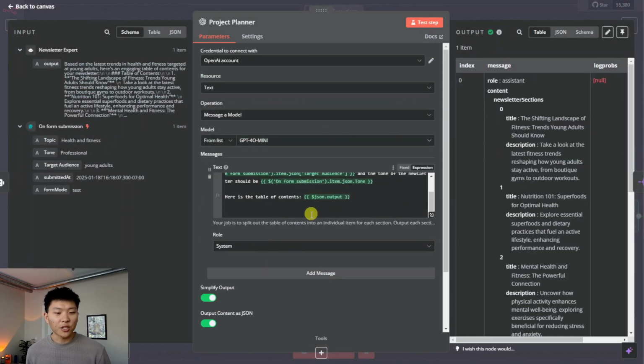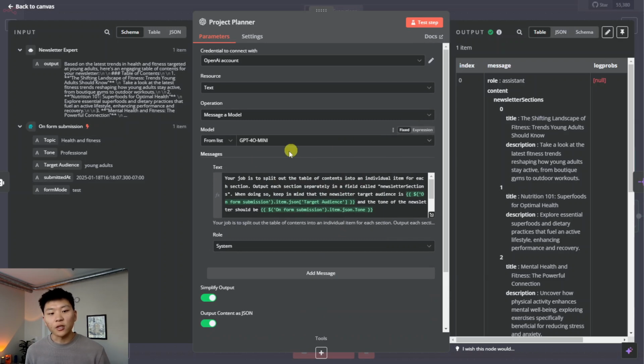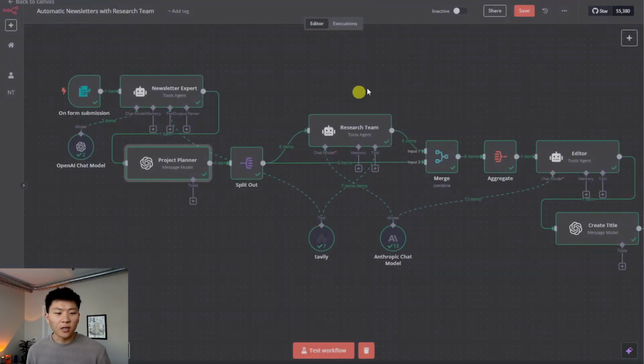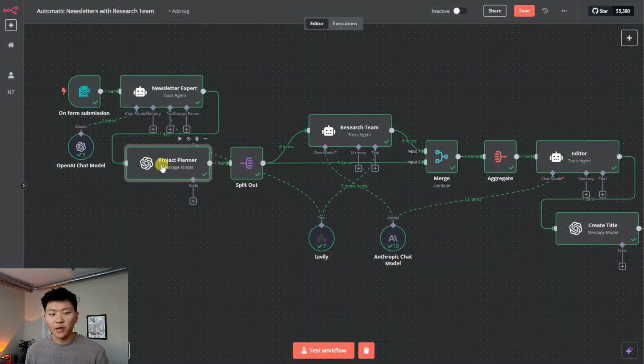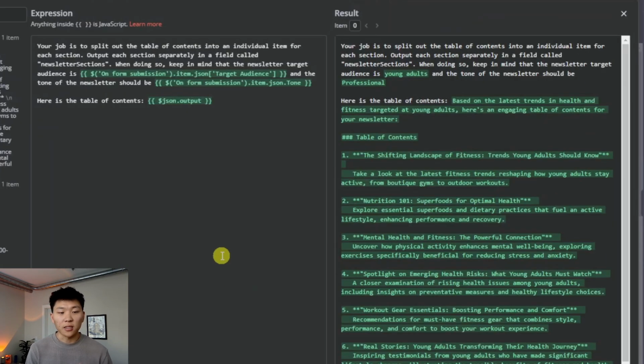As you can see here, we just have a system message. So this one's a little bit different. It's an OpenAI message and model node rather than an agent, because we didn't really need to hook up different tools and we didn't need memory. We're just passing one thing in. So let's take a look at this prompt. It's a lot more simple.